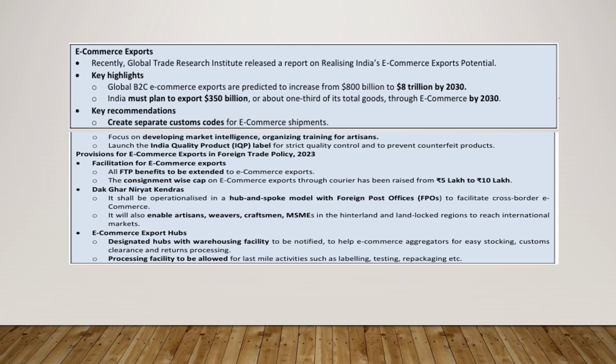Then we have e-commerce export hubs: designated hubs with warehousing facilities to be notified to help e-commerce aggregators with easy stocking, customs clearance, and returns processing. Facilities will be allowed for last mile activities such as labeling, testing, packaging, and others.